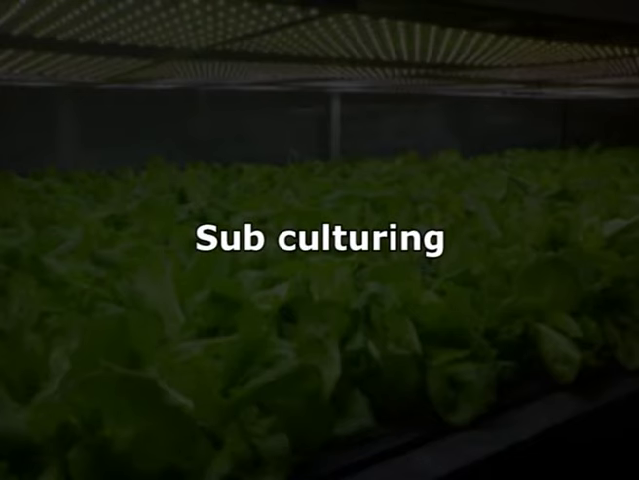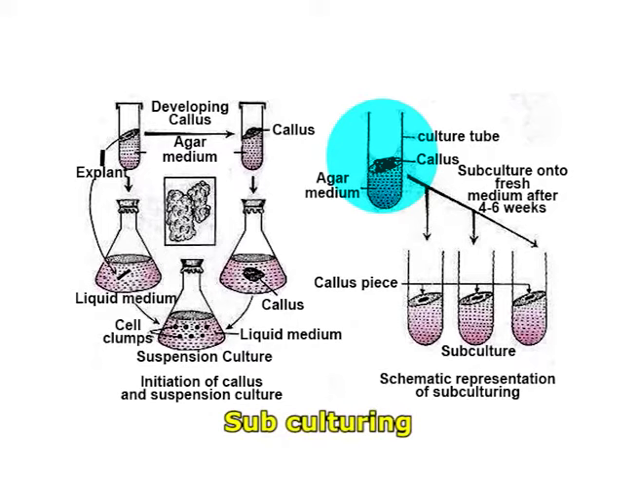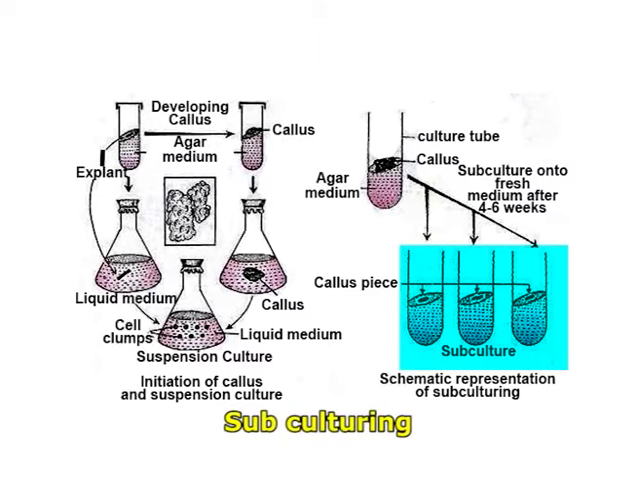Subculturing. If tissue cultures are kept in the same culture vessel, they die in due course of time. Therefore, cells or tissue are regularly transferred into new culture vessels containing fresh media. This process is called subculturing. It is important to note that during subculture, only a part of the culture from a vessel is transferred into the new culture vessel.